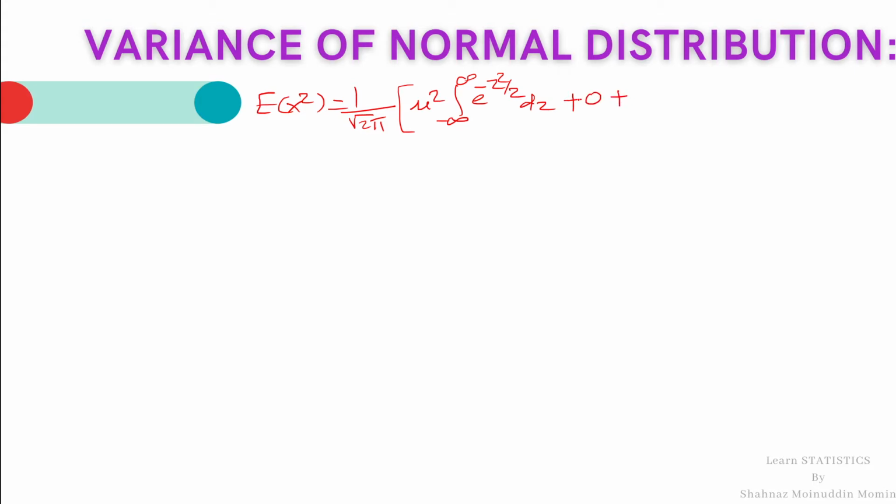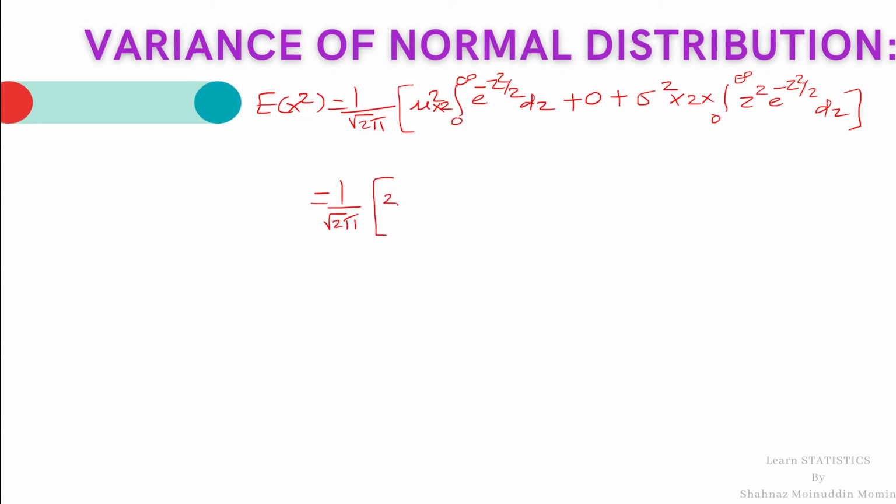Third integral is sigma square into 2 into integral 0 to infinity z square e raised to minus z square by 2 dz,